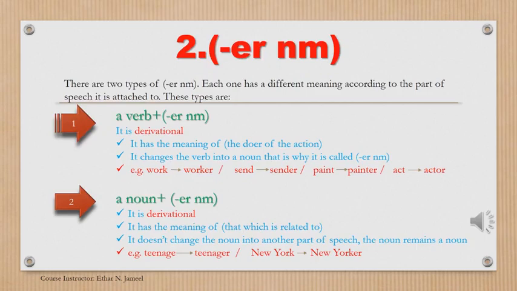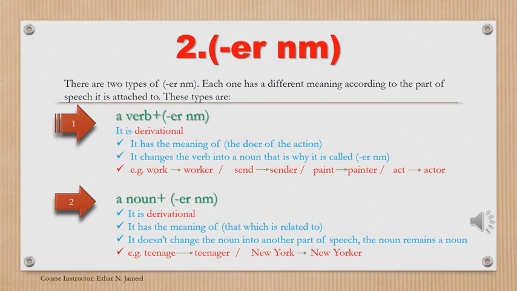The second suffixal homophone of ER is ER nominal, NM nominal. It is the short form of nominal. We have 2 types of ER nominal, and to differentiate between these 2 types, we have to look at the part of speech to which it is added. If it is a verb, it is the first type. If it is a noun, it is the second type.